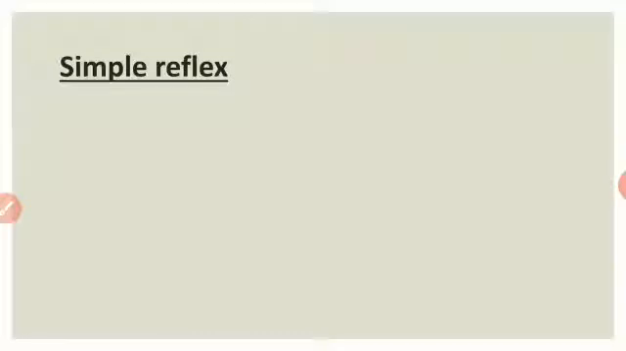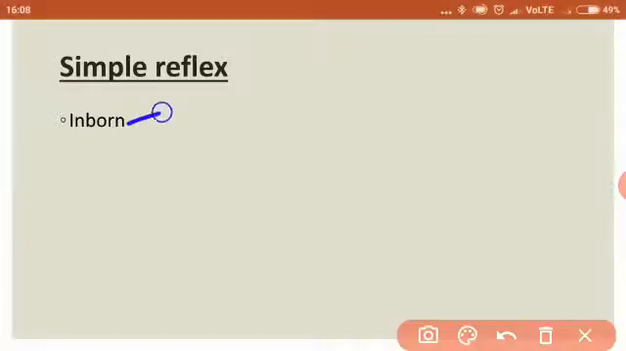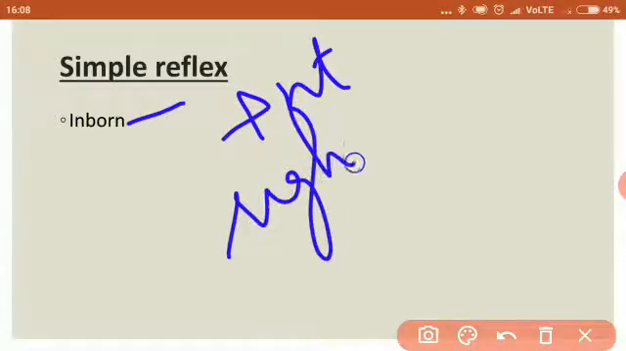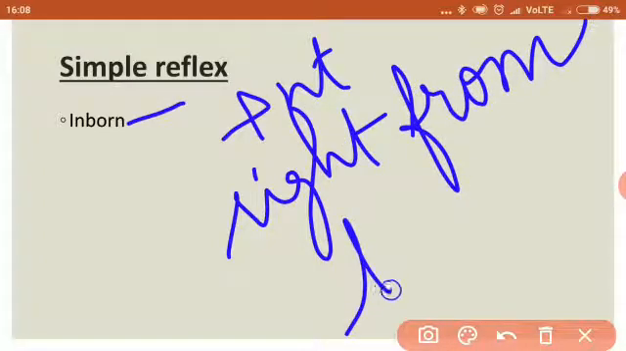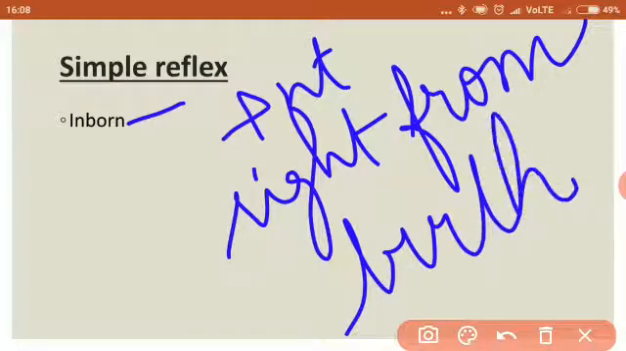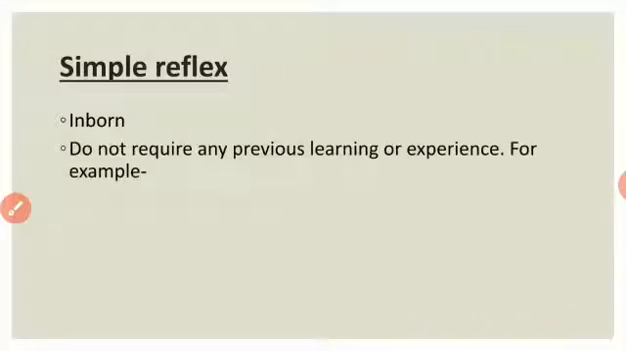These reflexes do not require any previous learning or experience. So we can say that these reflexes are inborn. What do you mean by the term inborn? Inborn means present right from birth. When you observe a newborn baby, you can observe these reflexes even in a newborn baby. So these reflexes do not require any previous learning or experience.